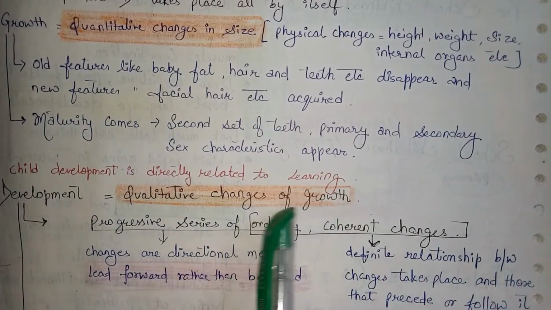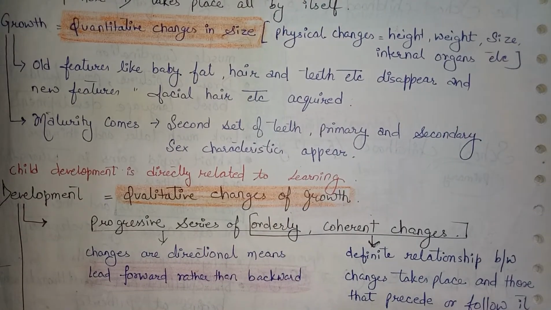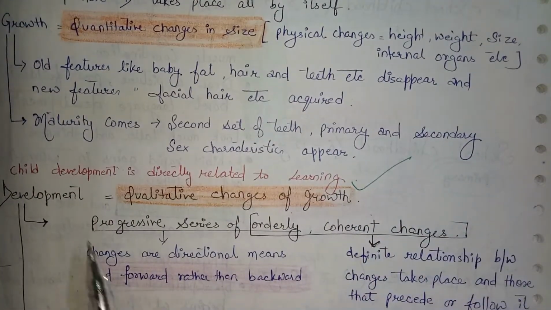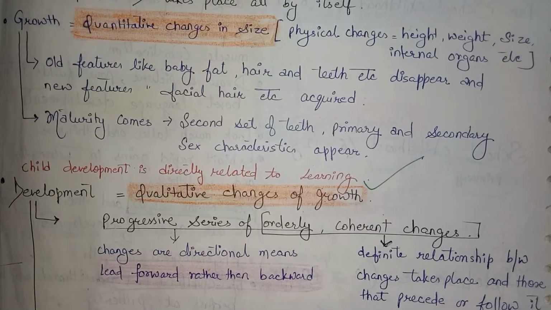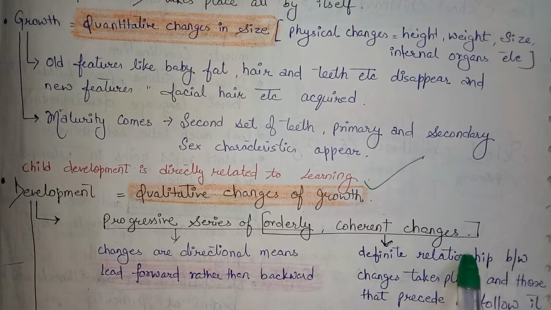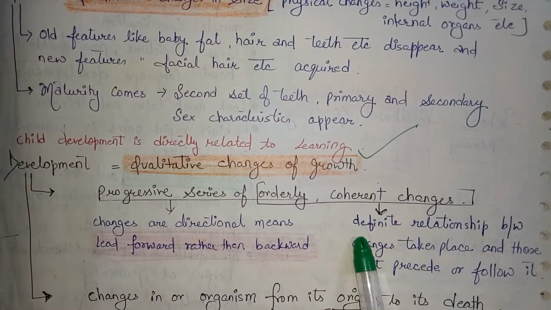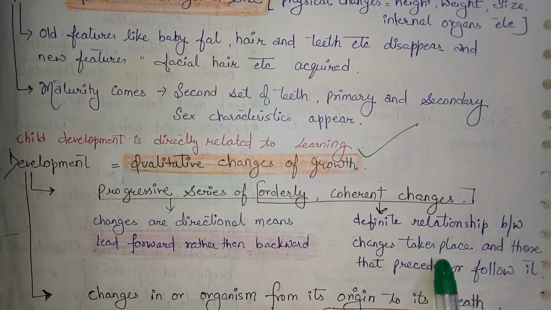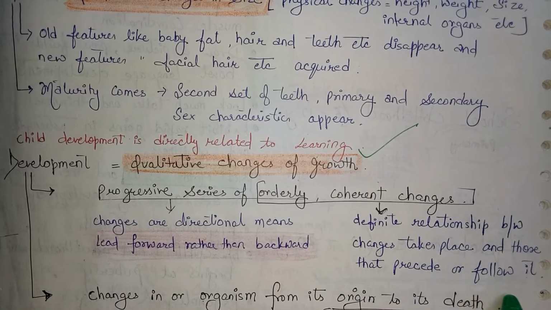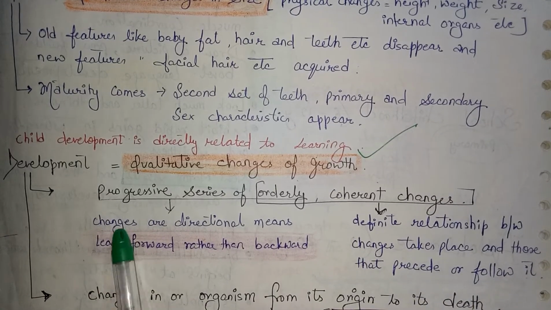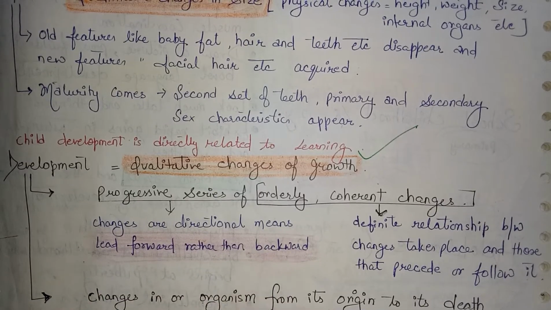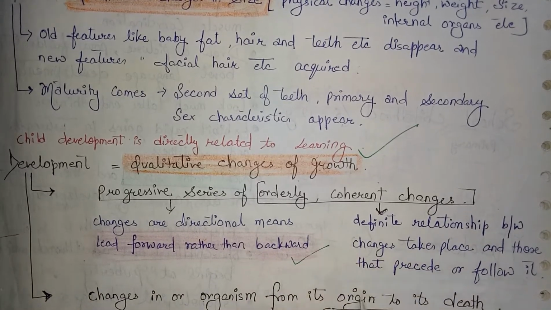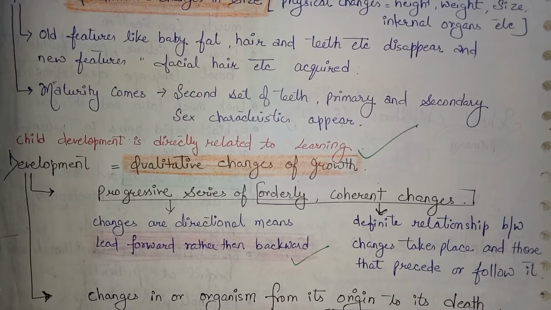Child development is directly related to learning. This is very important. Development is qualitative changes, growth is quantitative. Progressive series, orderly coherent changes. Coherent changes, what is this? A definite relationship between changes that take place and those that precede or follow them. Changes are directional, meaning they lead forward rather than backward. This is also a very important point. In development, it leads forward rather than backward.